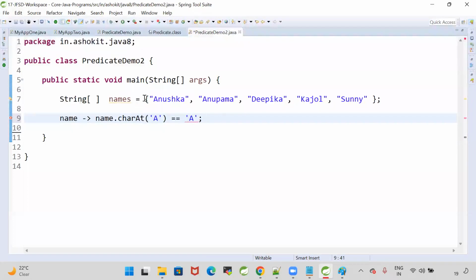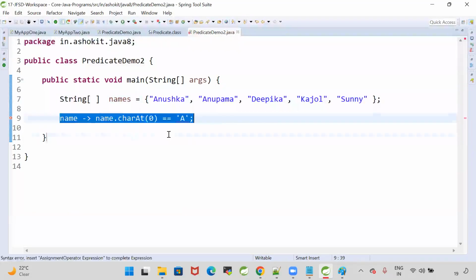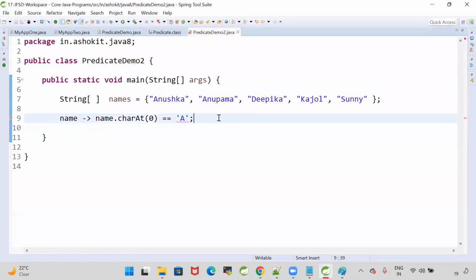So I have an array. From the array, I will take a name. Each name I will pass as the input for my lambda. My lambda will check the first character, charAt(0), is equal to a or not. The charAt(0) method will give you the first character of the given string. Every name is one string. Every name I will give as input for my lambda. My lambda will check whether the first character of the name is equal to a or not.